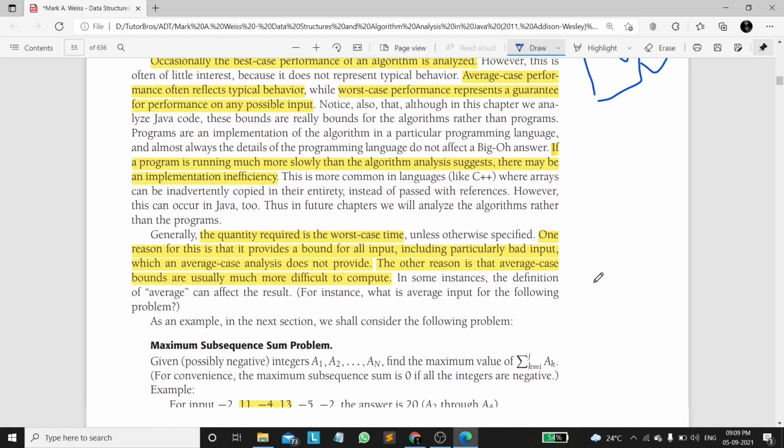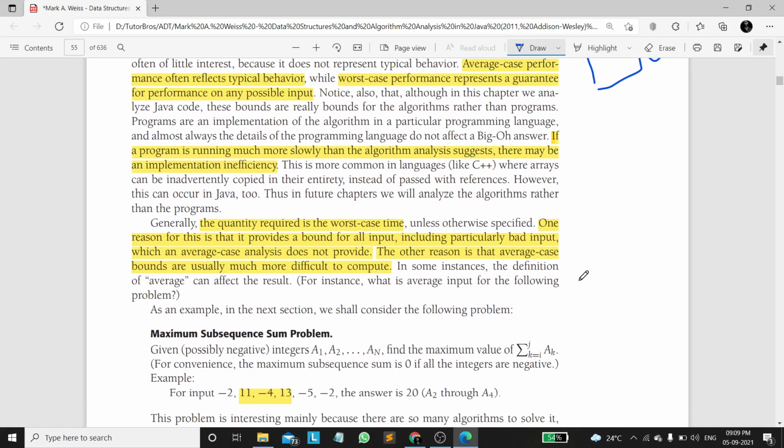So it depends on how well we convert that algorithm into code, the implementation efficiency.